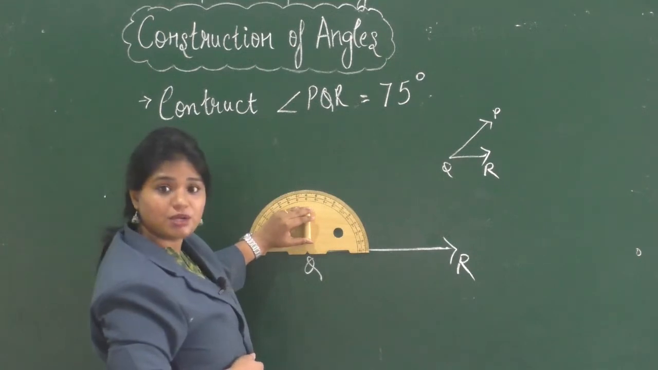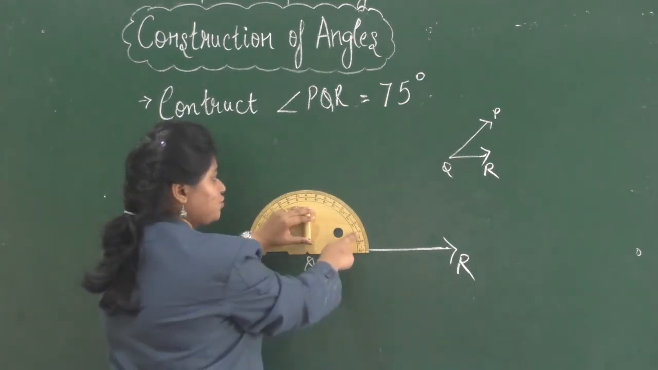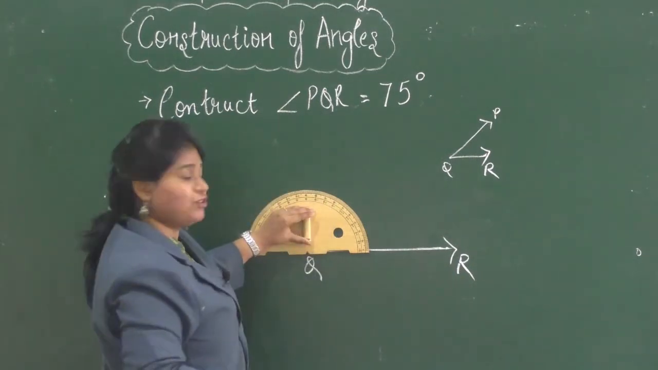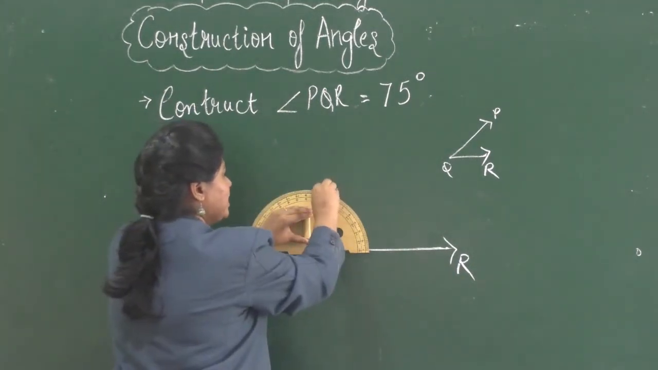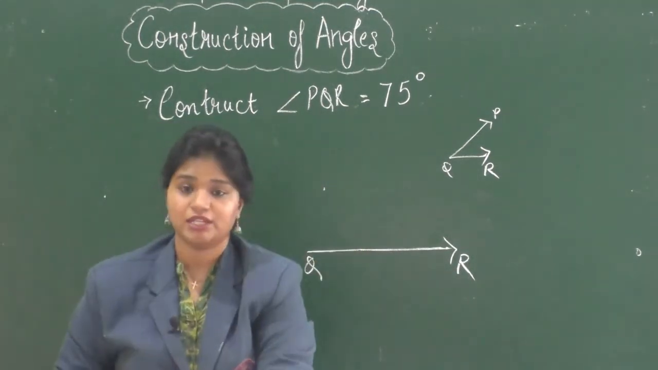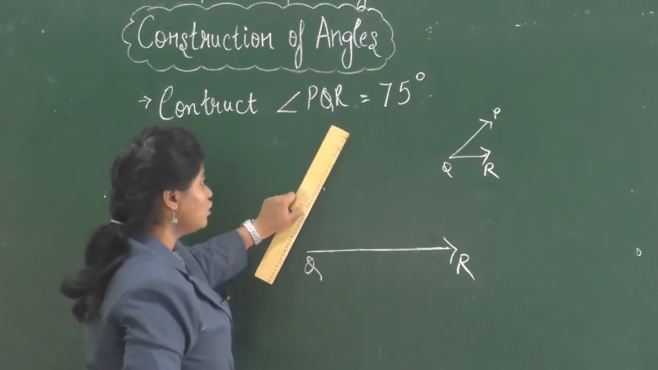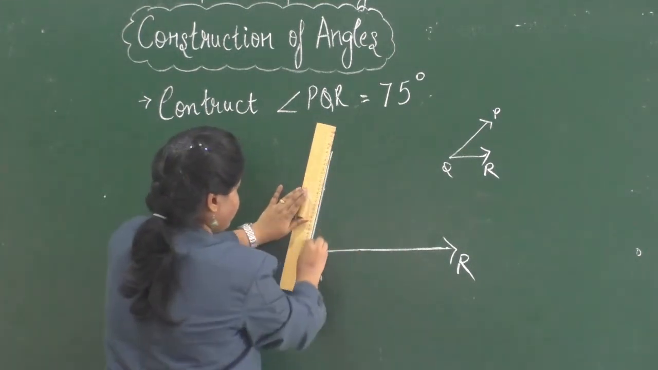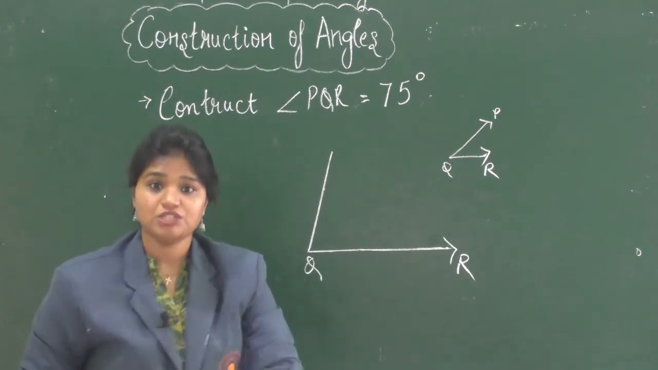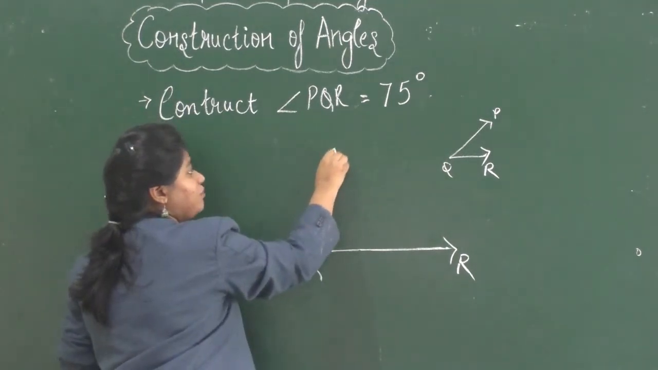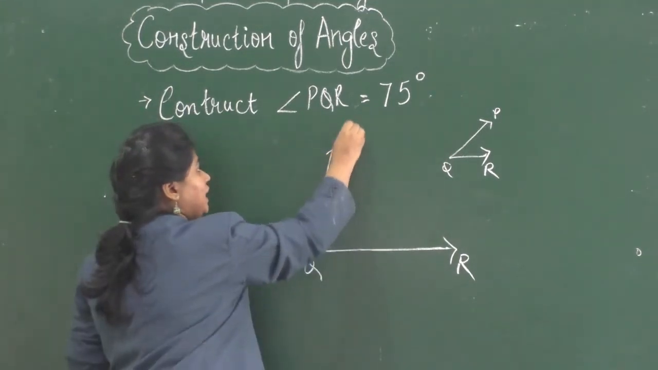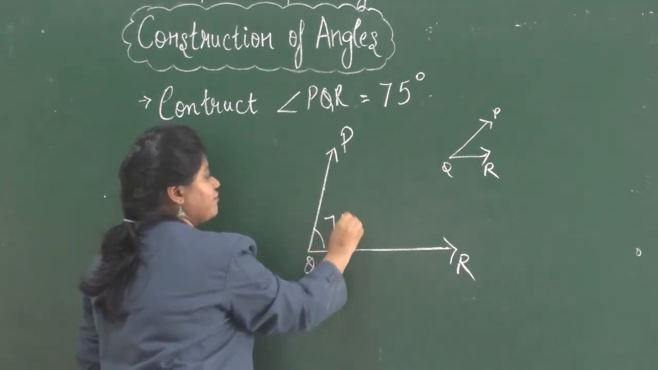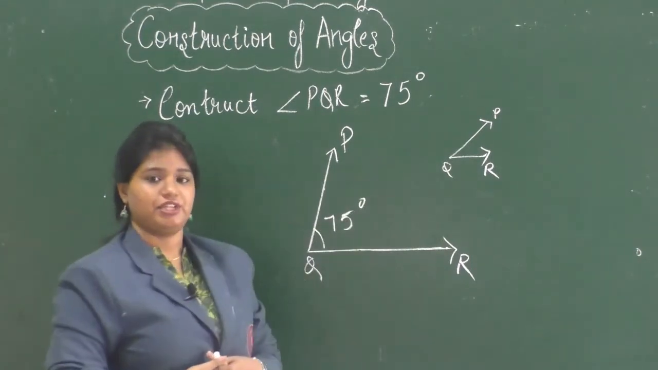Now, let's count up to 75 degrees. 20, 40, 60, 70 and 75. Mark a point against the degree 75. Now, with the help of a ruler, join this point with Q. Now, once you have joined the point, name this ray as PQ. So, we have formed an angle of 75 degrees.